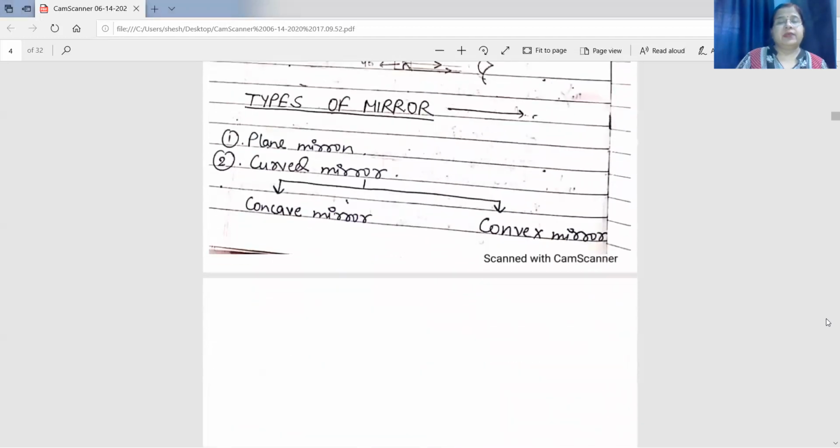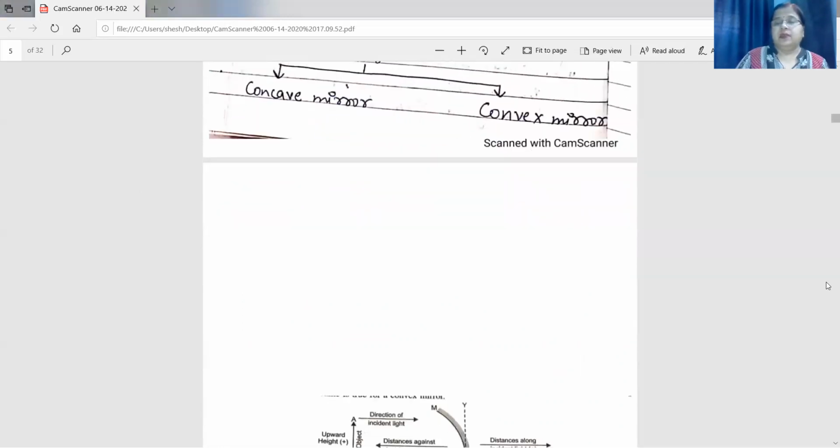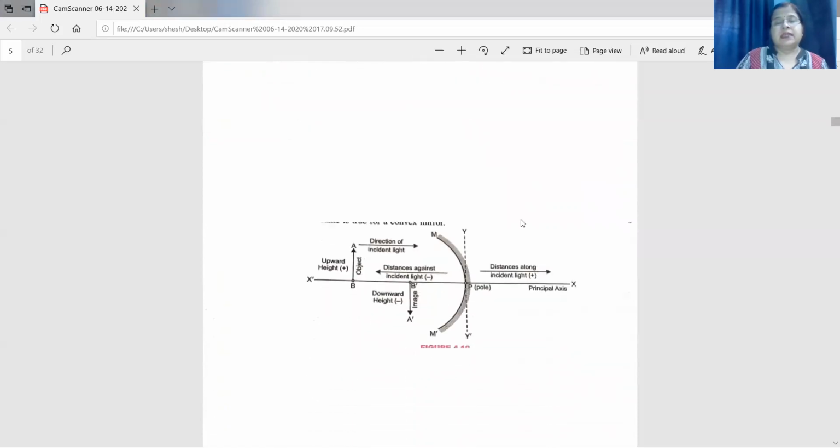Now types of mirror. Mirrors are of two types. If the surface is plane, we call it a plane mirror. And if the surface is not plane, we call it a curved mirror. Now curved mirrors are of two types, concave mirror and convex mirror. How are they different from each other? See here, this is a concave mirror. If you take